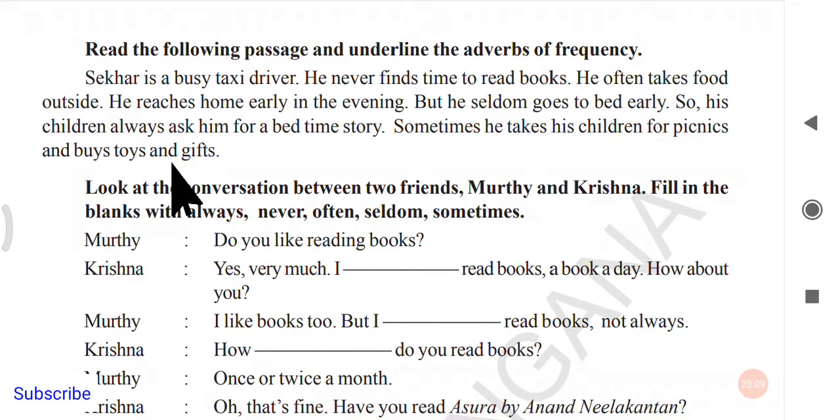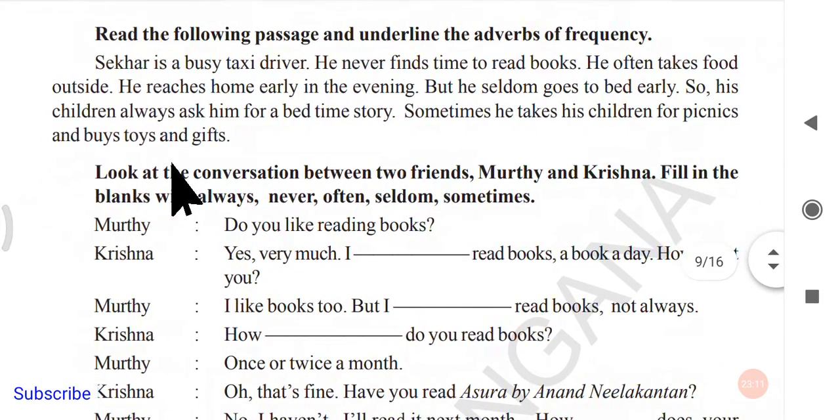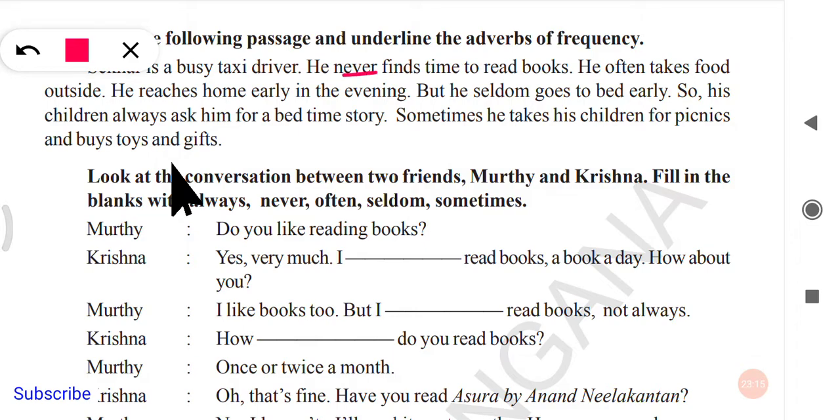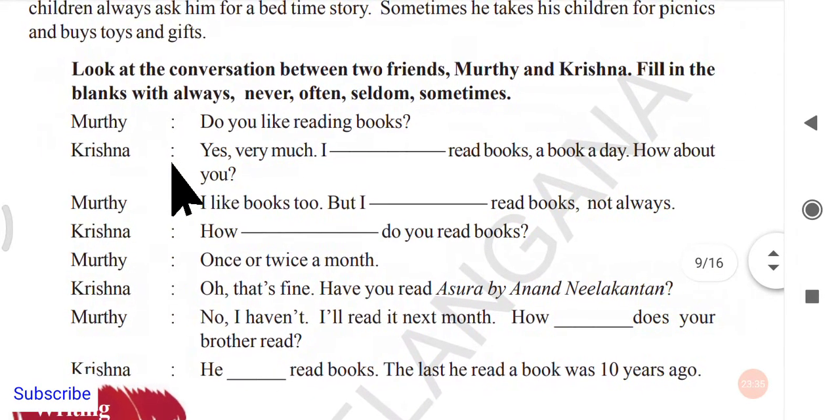First one is never, second one is often, third one is early, fourth one is seldom, fifth one is always again, next sixth one is sometimes. So we have got six adverbs of frequency in that paragraph. Next we have some exercise here, let us see that.